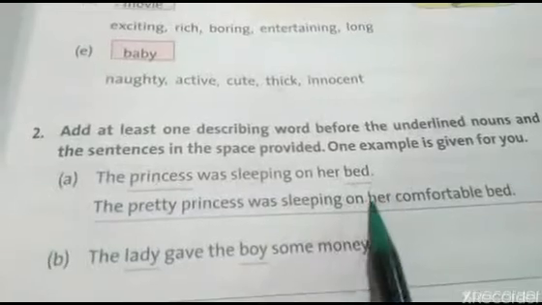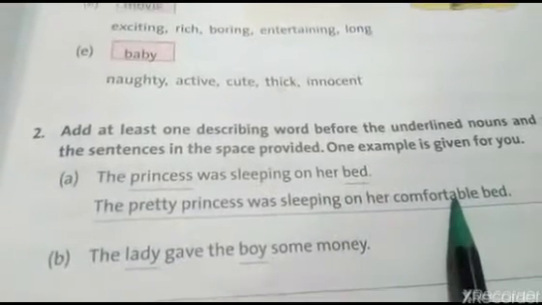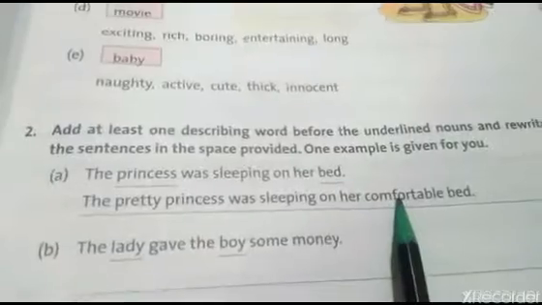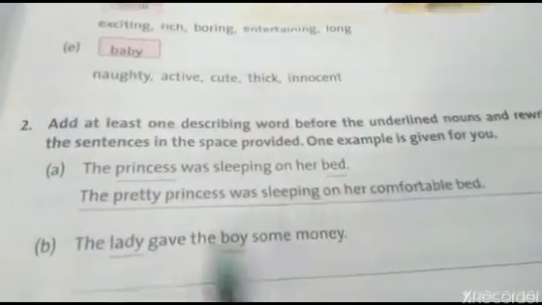Was sleeping on her bed. Comfortable bed. Here comfortable is a describing word which is added before bed. Now the next sentence: the lady gave the boy some money.